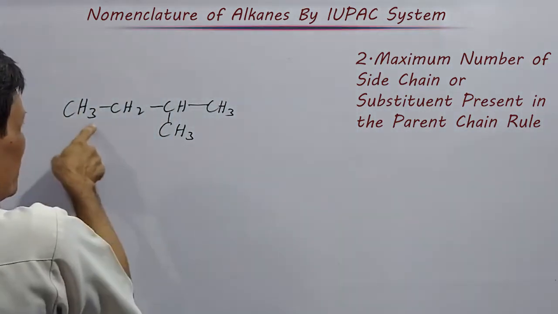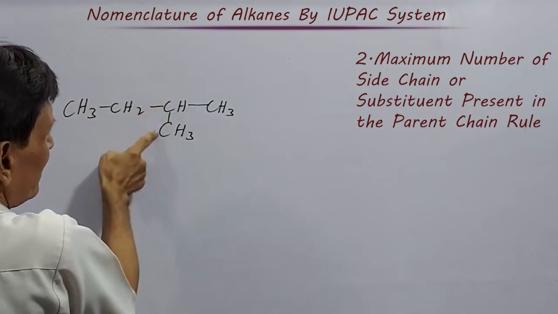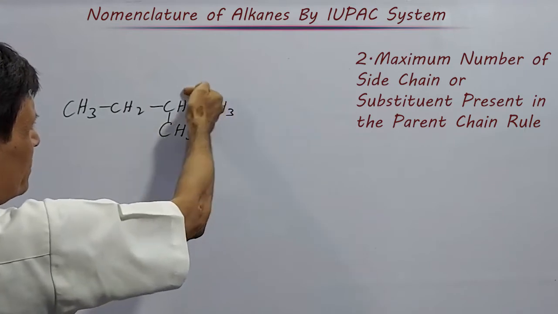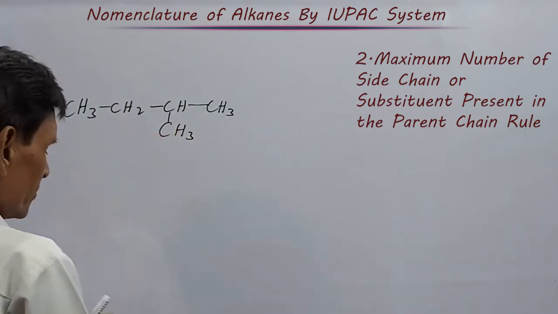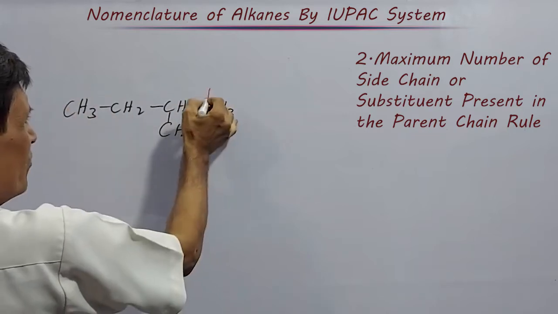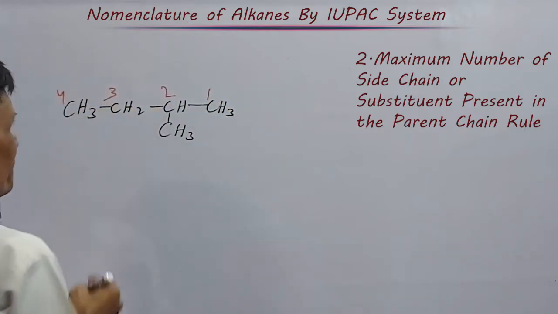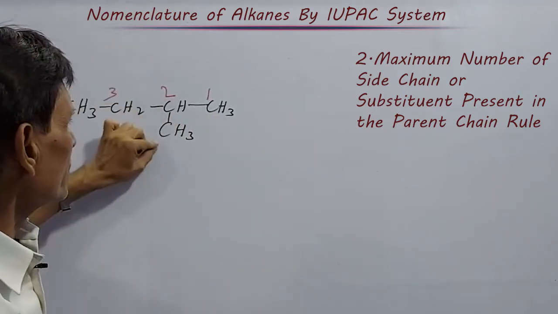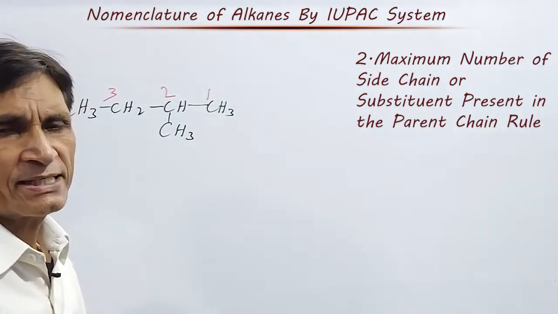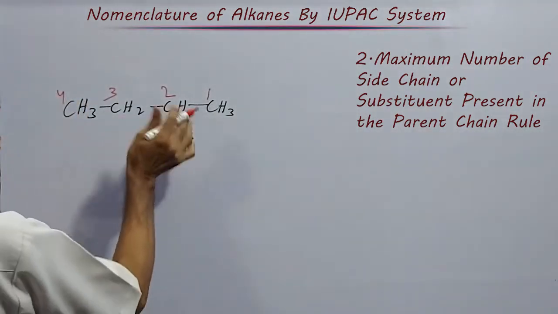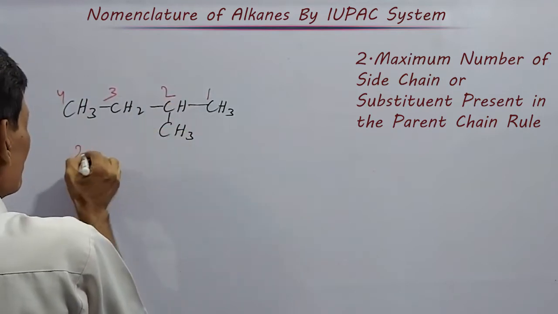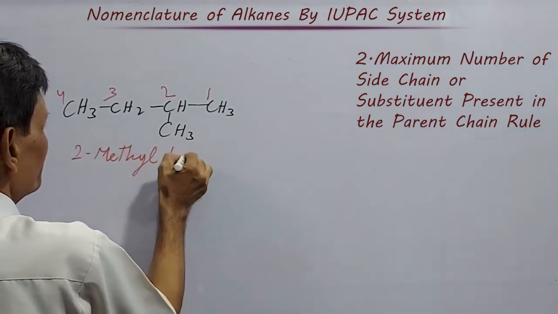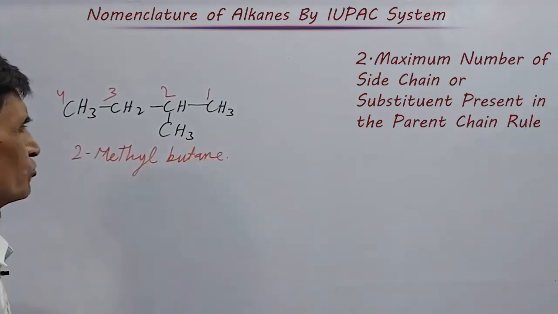If from this side we are numbering 1, 2, 3, then the third carbon has the branch. And if we are counting from this side, then 1, 2, the second carbon has the substituent. Then this is the correct one. 1, 2, 3, 4. Hence, we should start numbering from this side. On second position the substituent is present, so its name will be 2-methyl, and after that, butane. This is how to name it.